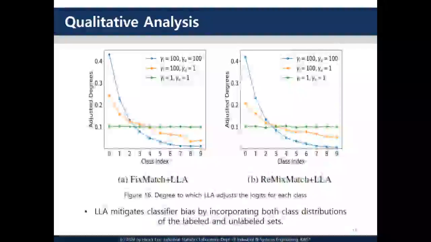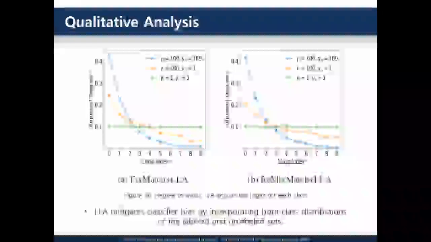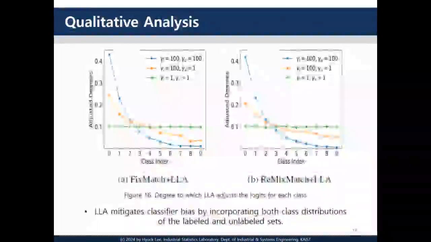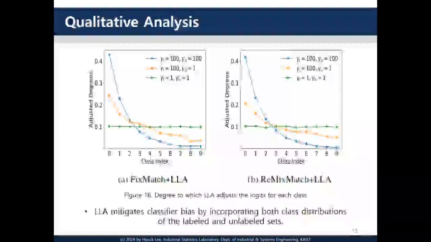As I mentioned, LLA incorporates the class distribution of both labeled and unlabeled sets to effectively mitigate class imbalance. To verify this, we trained the proposed algorithm in imbalanced and balanced settings and examined the degree of logit adjustment, lambda, for each class. First, when both labeled and unlabeled samples are imbalanced, we see that the logits of majority classes are adjusted much more than those of minority classes. This indicates that LLA is learning to mitigate classifier bias.